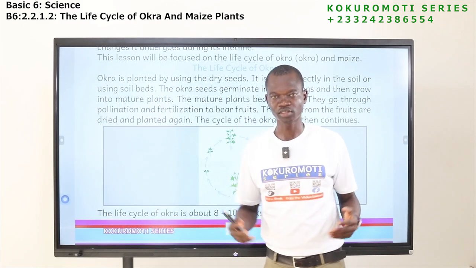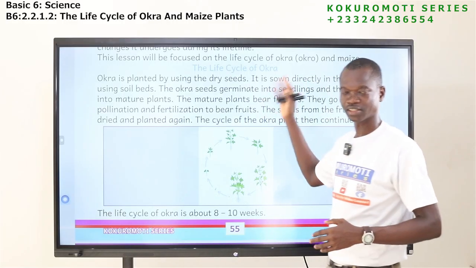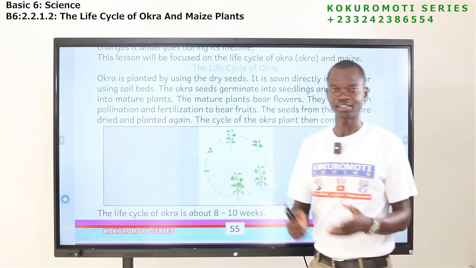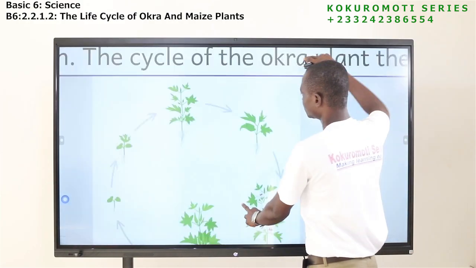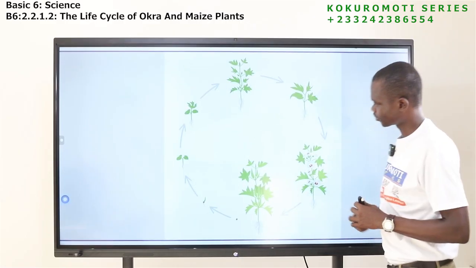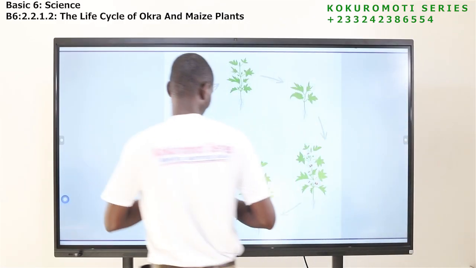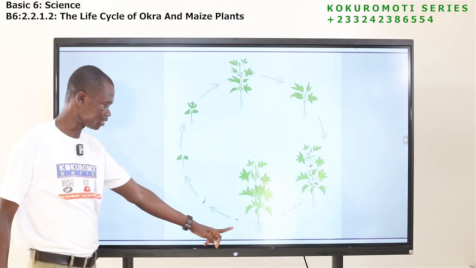Okay, so let's look at the life cycle of okra. I said okra is the same as okra, so don't be confused. Now, this diagram, let's look at it well. Let's look at this picture. I can see a seed.